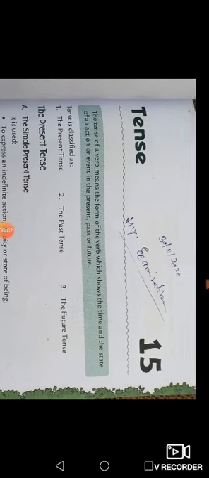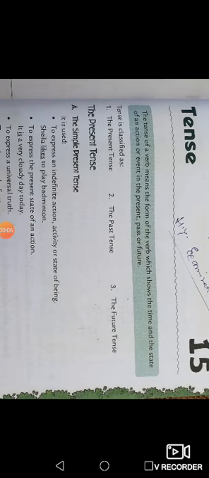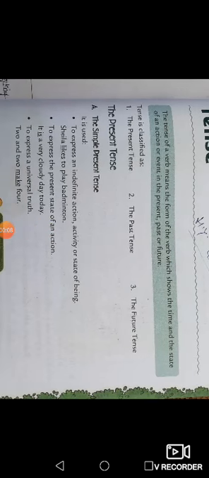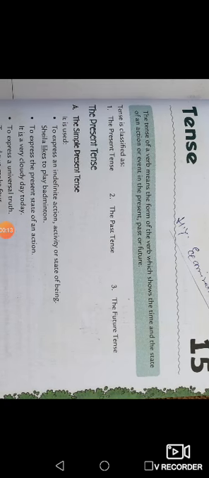Student, this is lesson 15 and the chapter name is tense. In this lesson we will cover what is tense and what are the kinds of tense. So let's see. As you can see in the green box, there is a definition of tense. The tense of a verb means the form of the verb which shows the time and state of an action and event in the present, past and future.